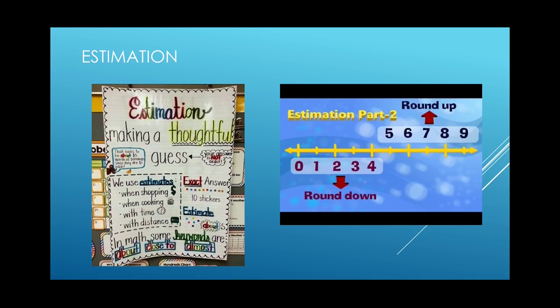Another example we can give is that it is useful in the kitchen while cooking. Ask your mama. Many a time she is estimating, even though the recipes are ready and the proper measurements are given. Many a time she is using estimation, like she is tentatively guessing. So this is one example.